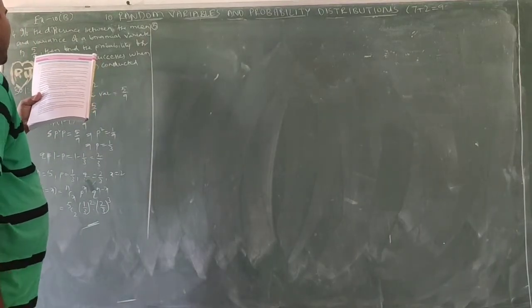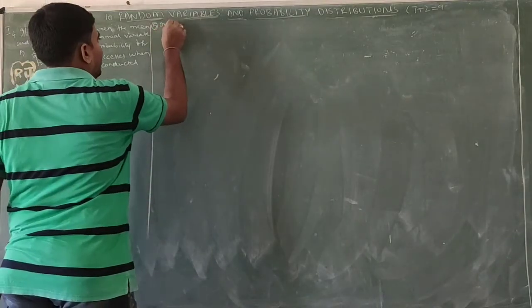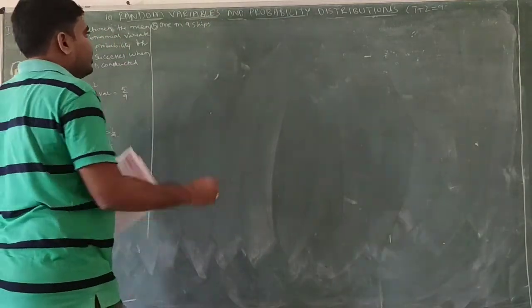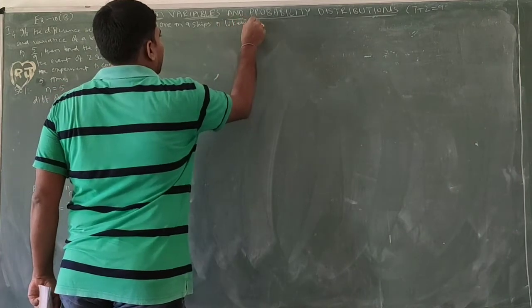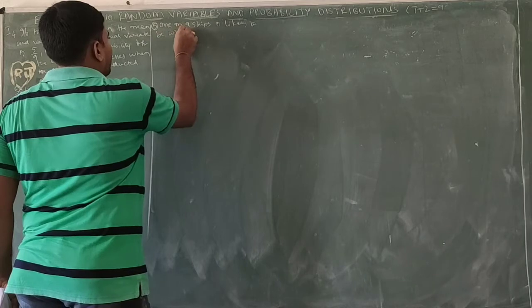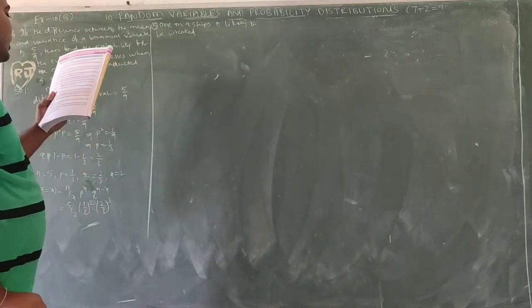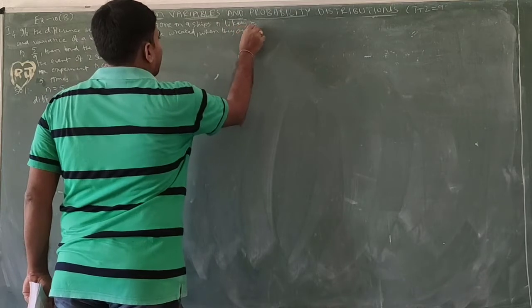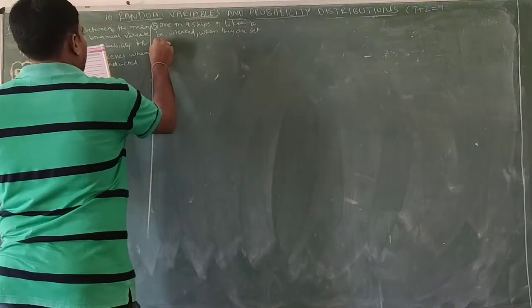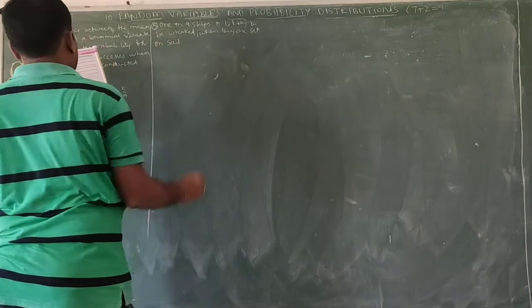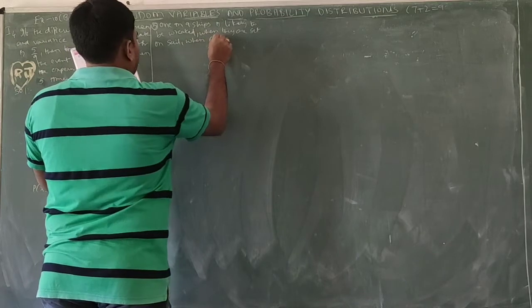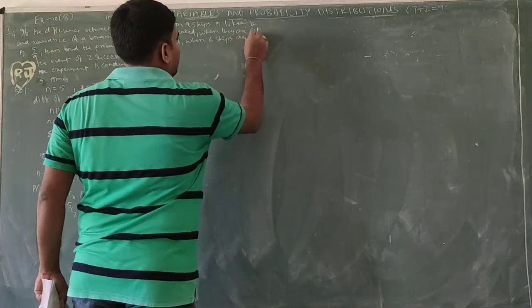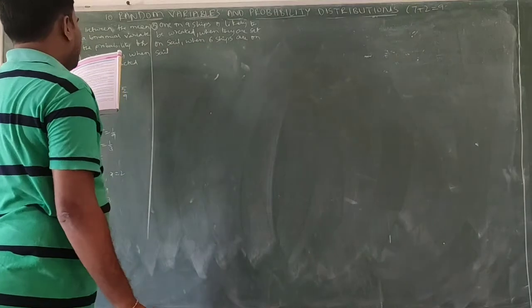If 1 in 9 ships is likely to be wrecked, when 6 ships are on sale, find the probability for the following.